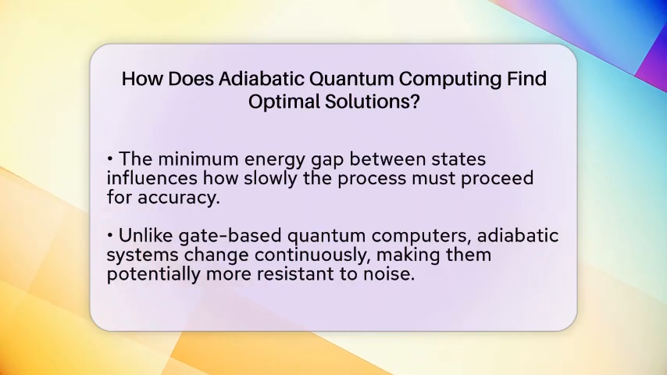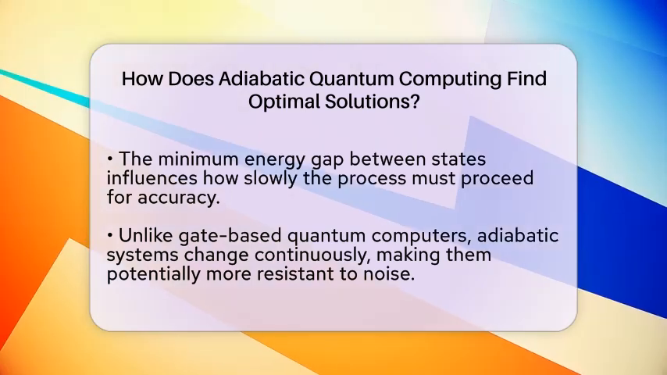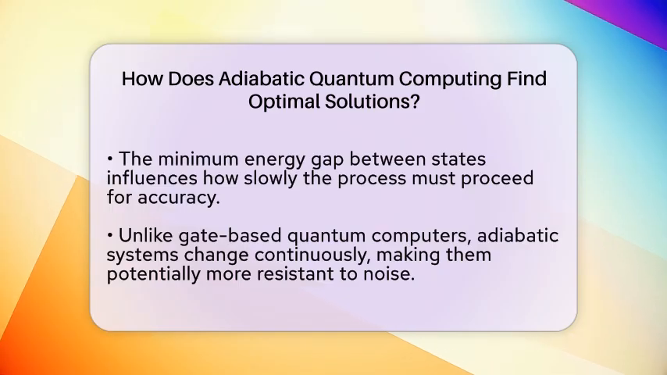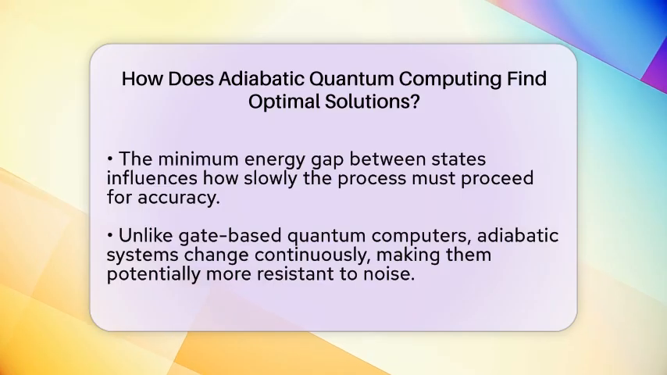Unlike traditional quantum computers that use discrete steps with quantum gates, adiabatic quantum computing relies on continuous changes in the system's energy landscape. This approach can be more resistant to certain types of noise and errors, making it a promising method for solving complex problems.